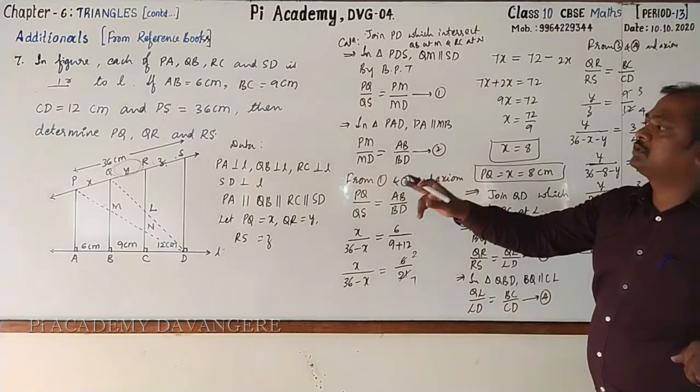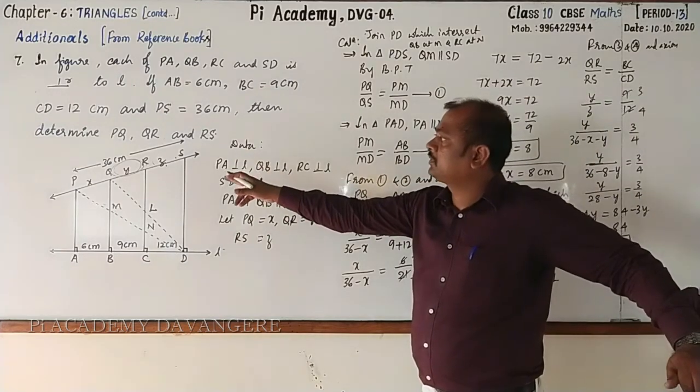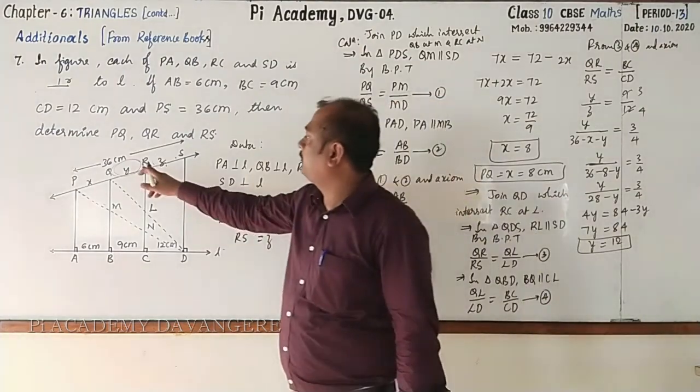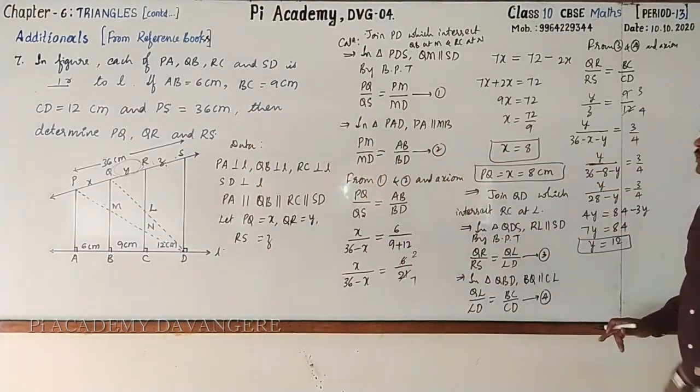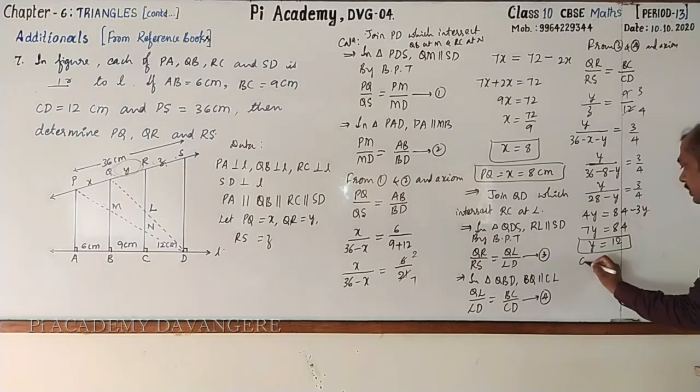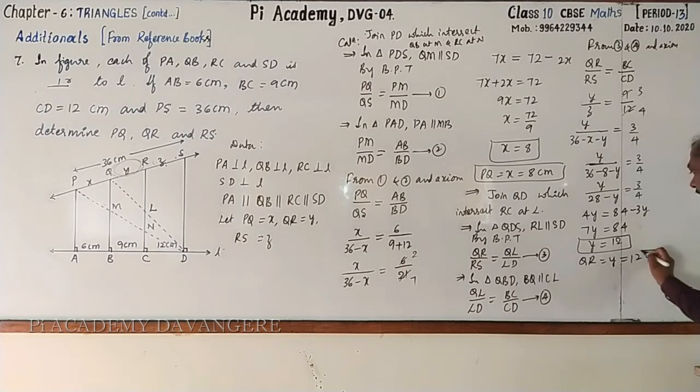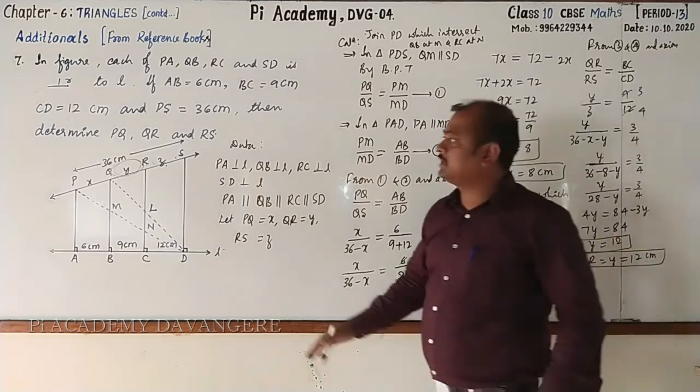So now we got it. Determine PQ, QR. Okay, where Y is QR. QR equal to Y, which is equal to 12 centimeter. Next, we want RS. Very simple.